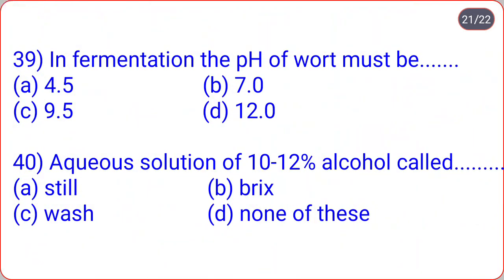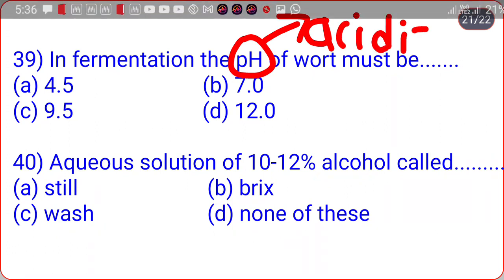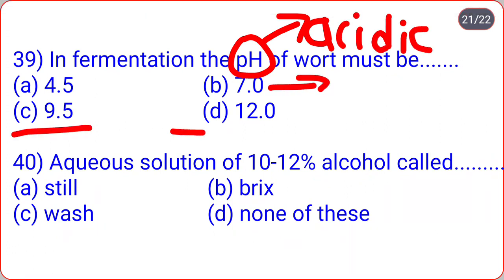Next, in fermentation the pH of wort must be ___: 4.5, 7.0, 9.5, 12.0. We are well known that for fermentation the requirement of pH is acidic. So option B is for neutral, C and D are basic. So correct option is A, that is 4.5. Remember that acidic 4.5.